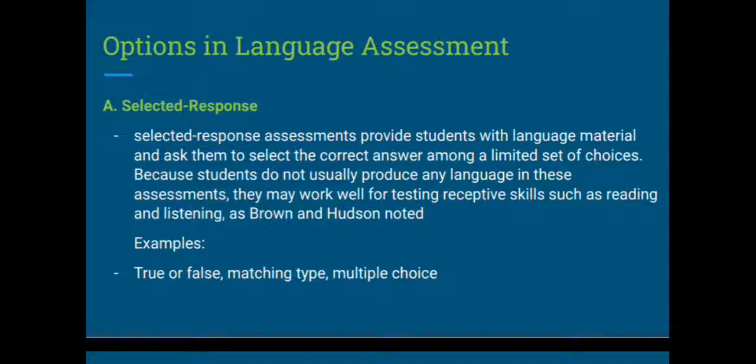Examples of selected response are true or false type of assessment that requires students to choose either true or false to respond to the language sample given. Next, we have matching type. In matching type, it requires students to match words, phrases, or sentences in one list to those in another. Whereas the advantages of matching are low guessing factor and the compact space needed, matching can only measure students' receptive knowledge and vocabulary. And multiple choice is the type of assessment that requires students to choose a correct answer